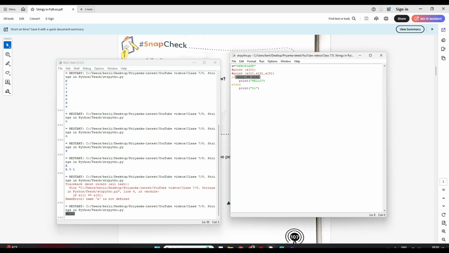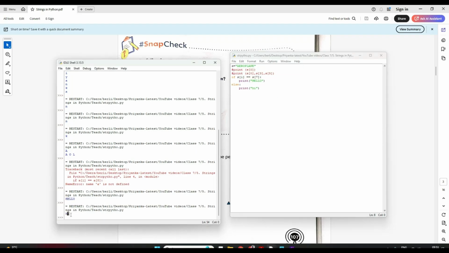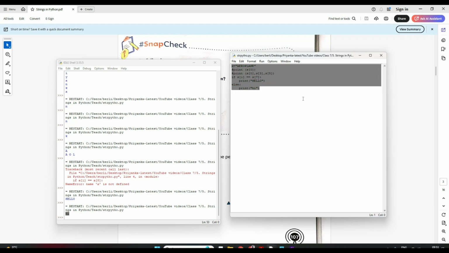Why? Because these two characters are equal. So it went into this branch and printed hello. Now suppose instead of 8, I give 7 here, which is your N, right? Now character E is not equal to N, so it should come to the else part, right? Let me save and run. See, it printed hi. It came to this part, right? Is it clear, students? It's very simple. This is a very small operation we did on a string, just to understand. Clear, right? Any doubt, you can comment and I'll try to reply.